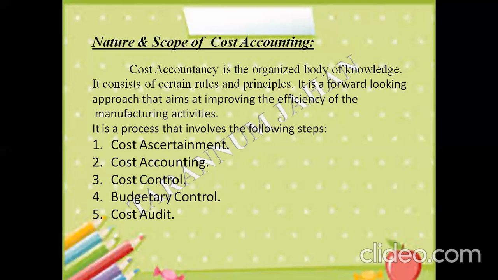Next, it says cost control. Cost control means we are identifying the areas where we are incurring more cost and trying to reduce it. Cost control is the practice of identifying and reducing business expenses to increase the profits of the company, and it starts with the budgeting process. A business owner compares the company's actual financial results with the budgeted expectations, and if actual costs are higher than planned, management has the information it needs to take action.